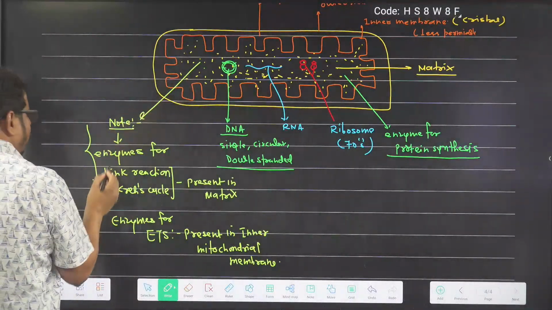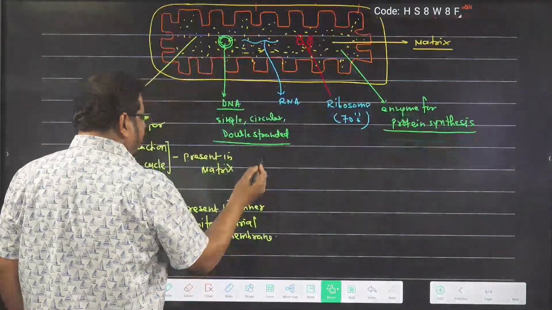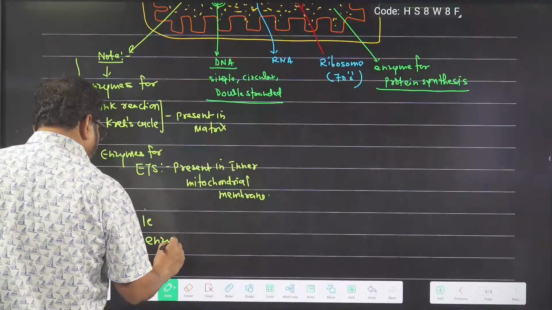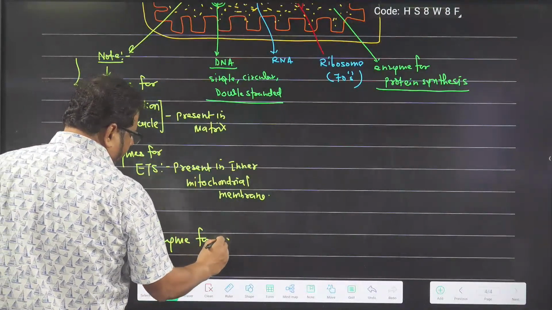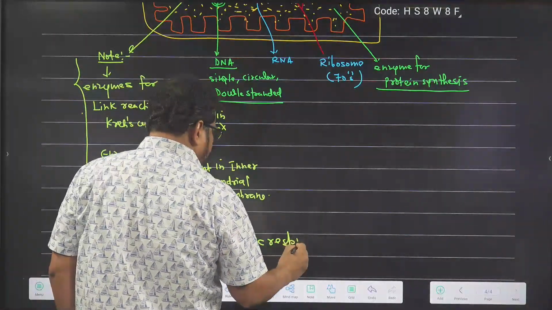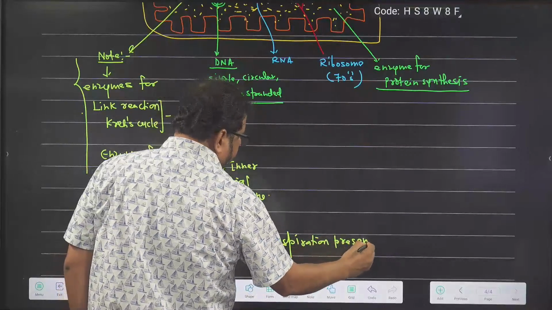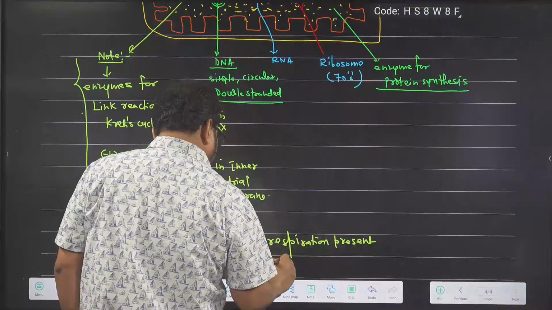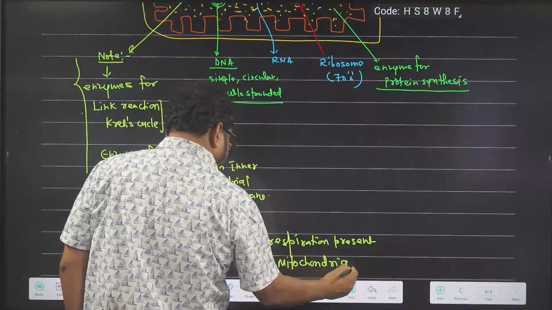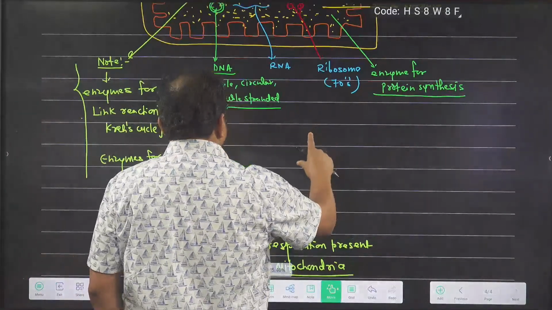Beside that, you can say these are enzymes for aerobic respiration, or in another word, enzymes for aerobic respiration present in mitochondria. Got the idea? Got the idea what is present inside?